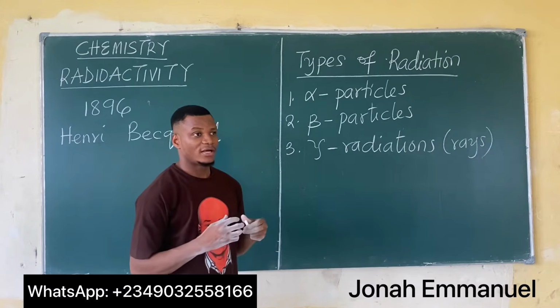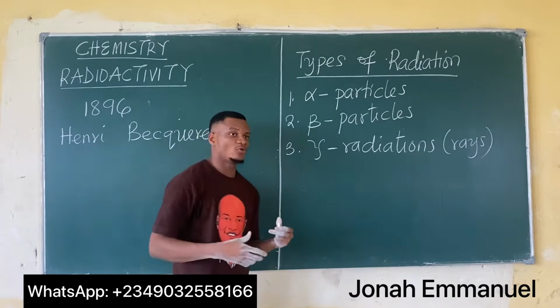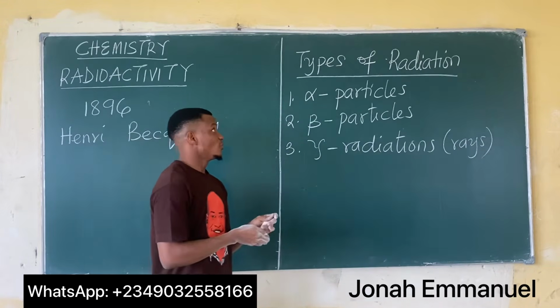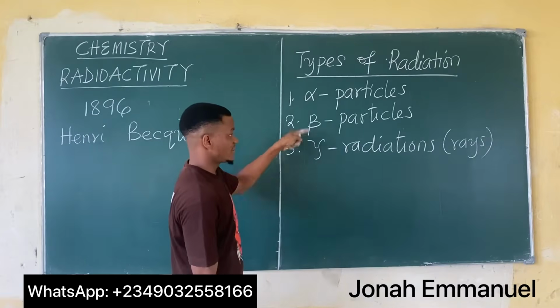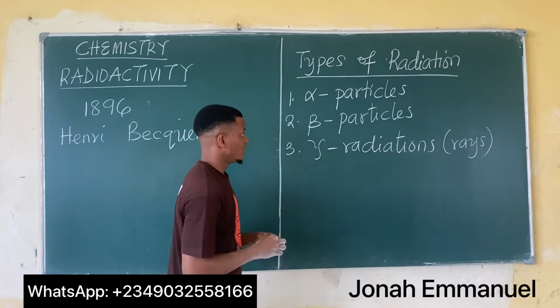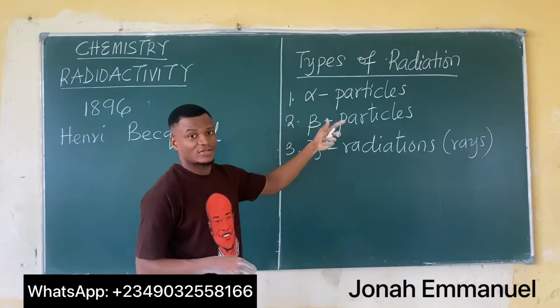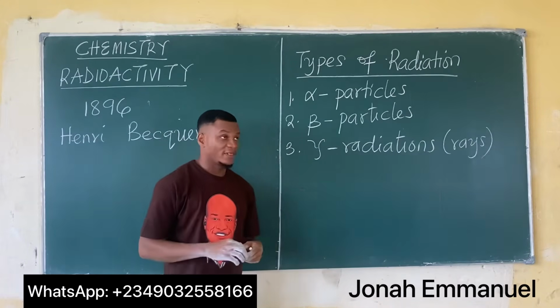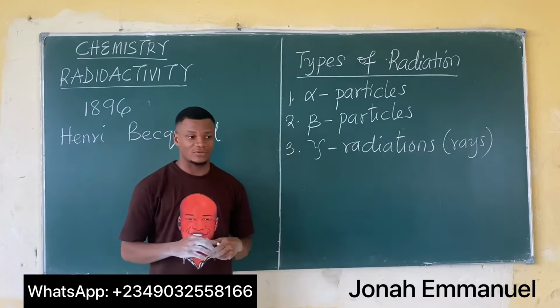By the way, elements that undergo radioactivity are called radioactive elements. So when they undergo radioactivity, any of these three is being produced. We'll look at the characteristic of each of these three, and then we'll proceed. Let's start with the first one there, alpha particles.